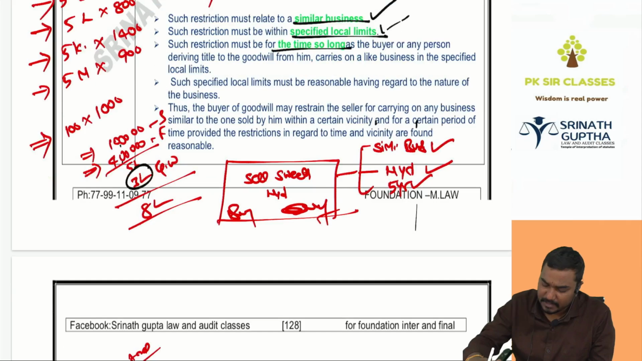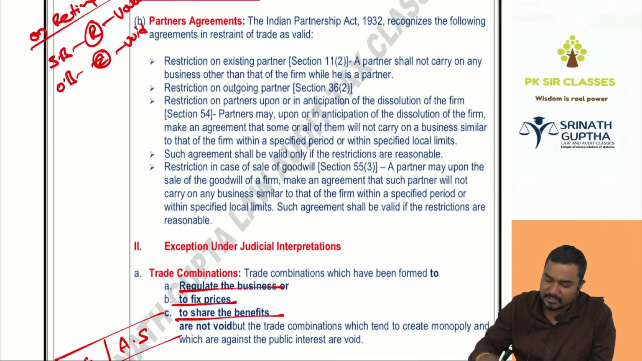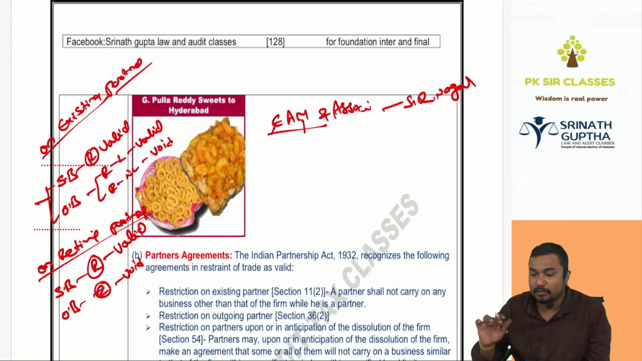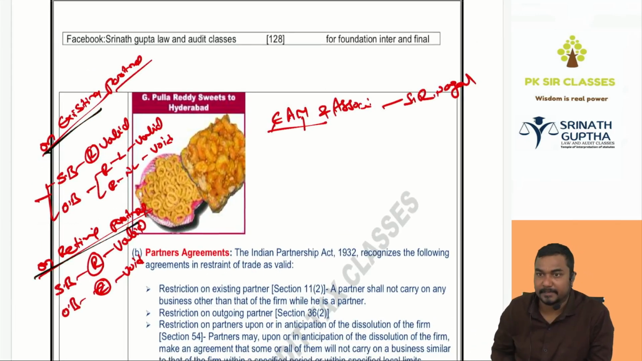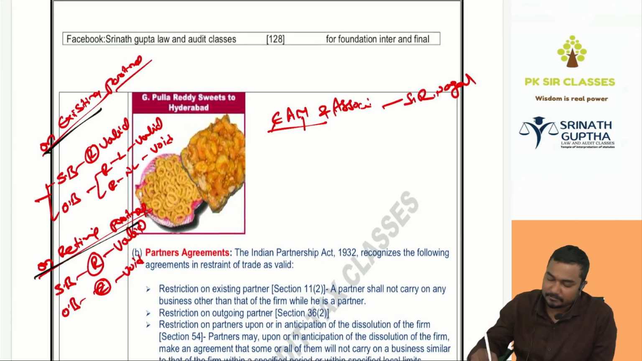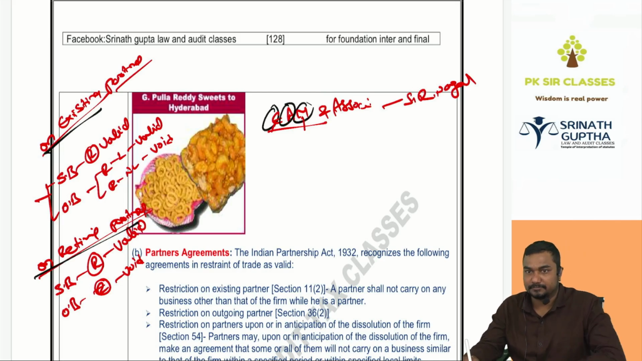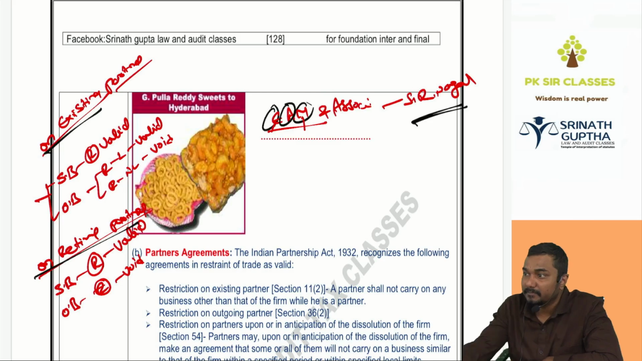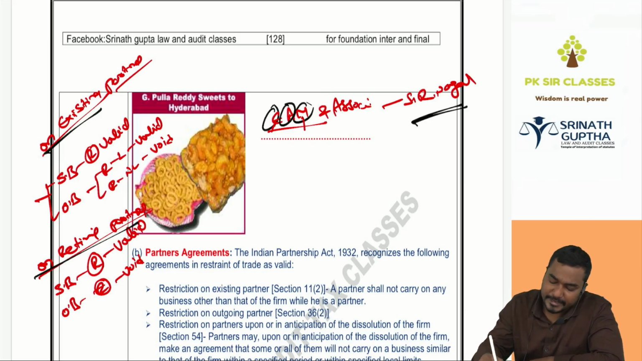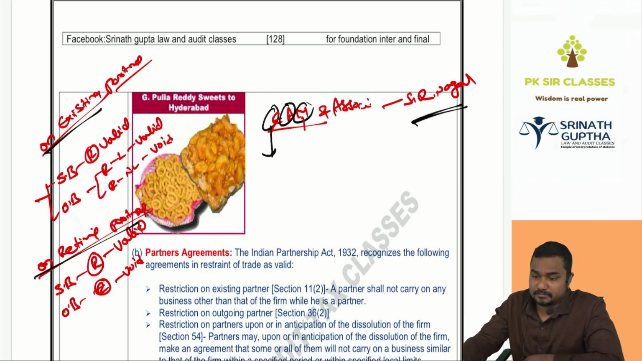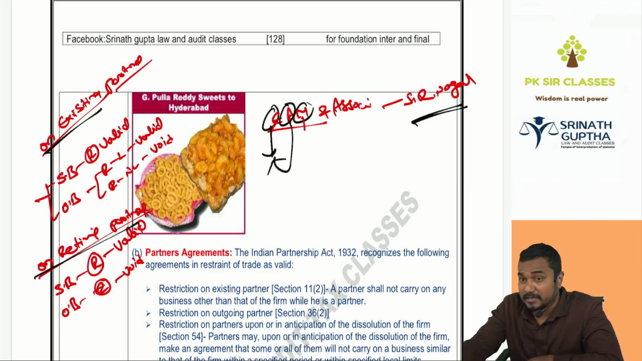This is the first exception, beta. The second exception is partnership agreements. It is of two types: on an existing partner and on a retiring partner. One partnership is there: Ishwar, Ajay, and Manoj and associates. They are selling nail polish in Hyderabad, SR Nagar. Ishwar wants to sell the nail polish at his home also. Manoj and Ajay said, you should not sell the nail polish at your house. Restriction valid or void? Valid, because similar business.